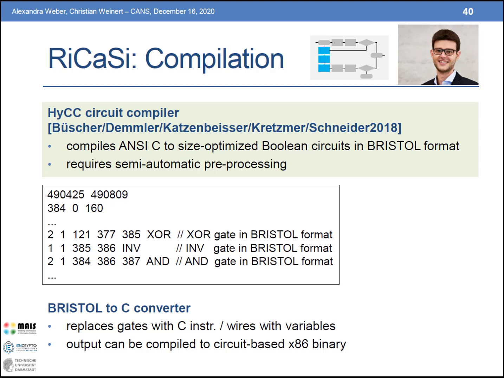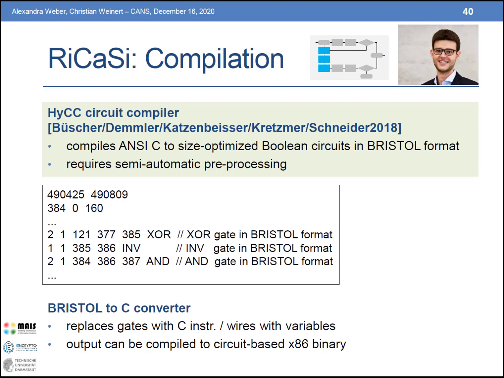Since the compiler currently comes with some limitations regarding the processable source code, we first have to do some semi-automatic pre-processing, where we, for example, have to eliminate global and static variables and replace pointers that are used as function arguments. After that, it automatically transforms the code into a goto intermediate representation.